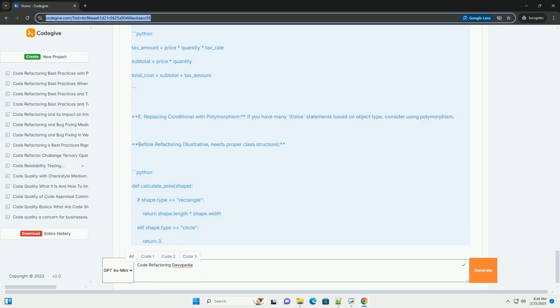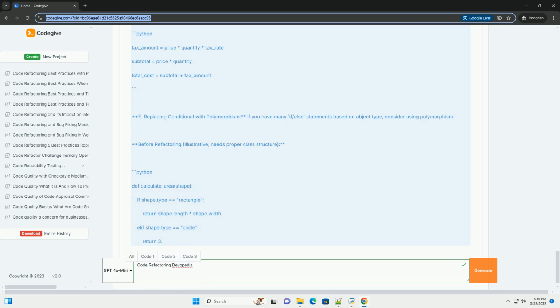Version control. Use a version control system, like Git, to track your changes. This allows you to easily revert to previous versions if needed. Code reviews. Have someone else review your refactored code to catch potential issues you might have missed. Keep it simple. Don't over-engineer your code. Focus on making it cleaner and easier to understand, not more complex.